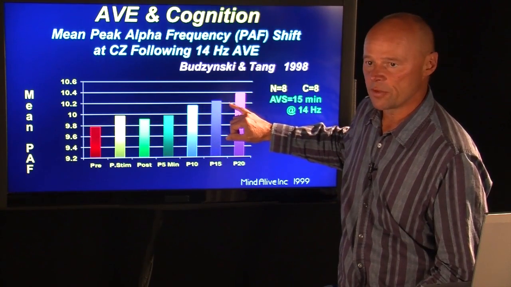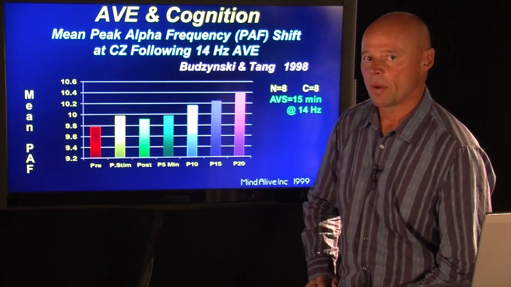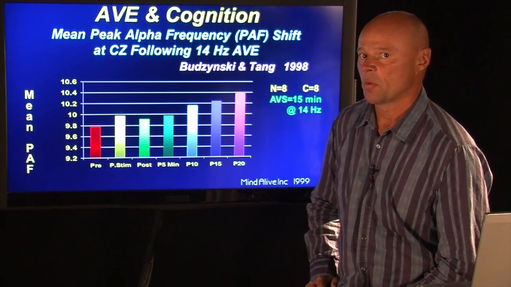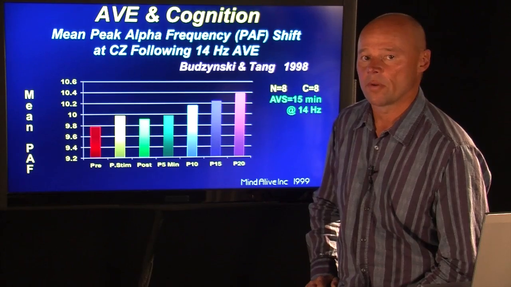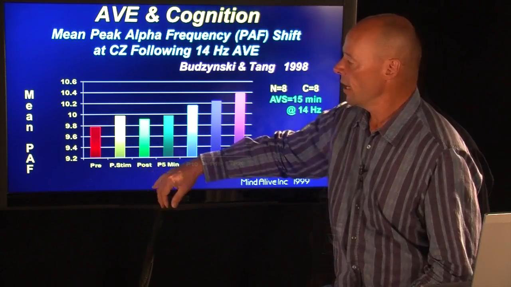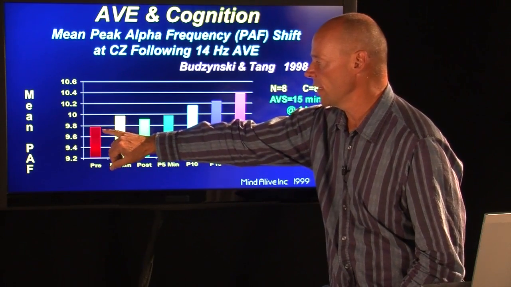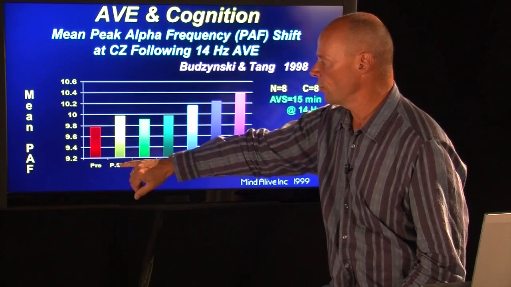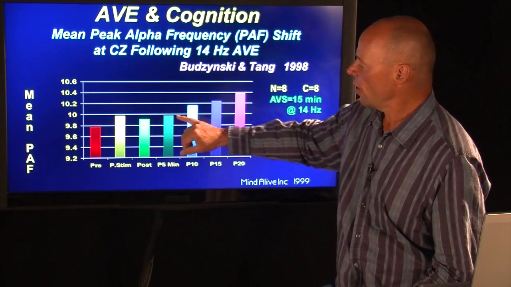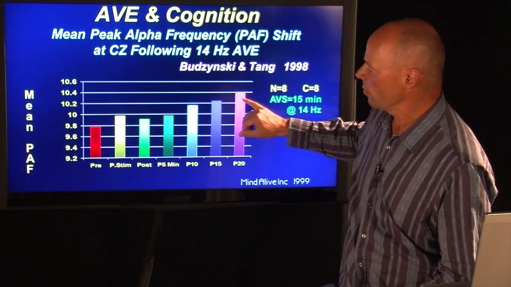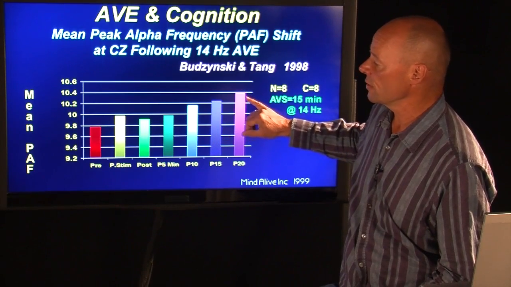Typically, as alpha frequency increases, so does memory and mental performance. The best college students typically have alpha frequencies of around 11 Hertz and sometimes higher. As we can see here, these students started at 9.8 Hertz. During entrainment, they were increased to almost 10. And then for the time that followed post-entrainment, their brain waves went faster and faster and faster.